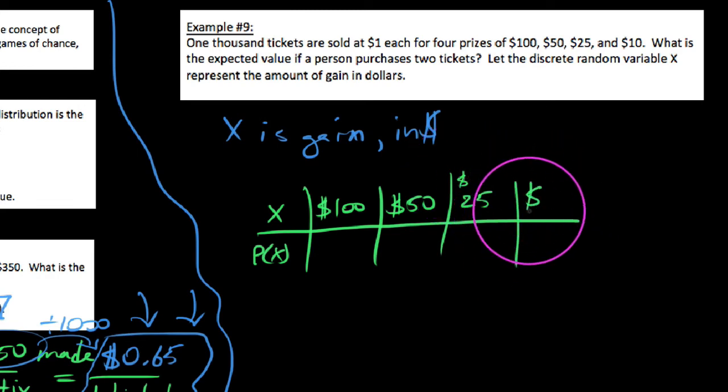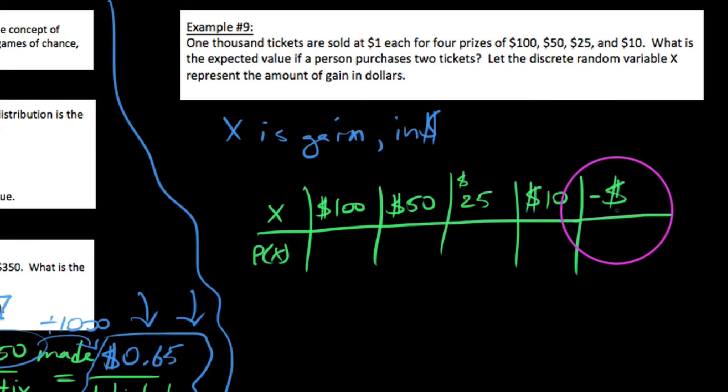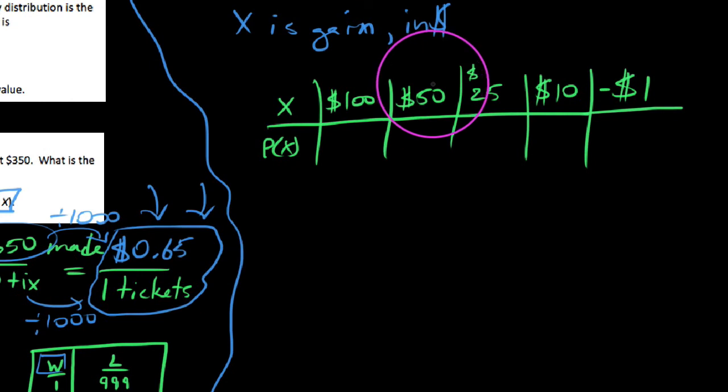I could win $10, or, now keep in mind, we purchased 2 tickets. So we could say I would lose $1 per ticket. I guess we don't have to consider the 2 tickets. If we were to purchase a ticket, how much do we gain or lose per ticket? So these are all the possibilities. I could win 100, I could win 50, I could win 25, I could win 10, or I could lose $1 per ticket.